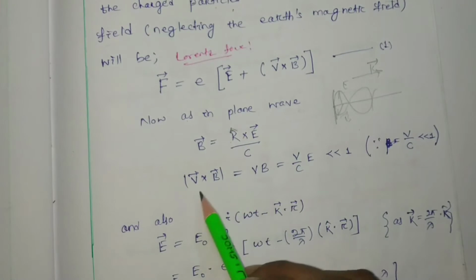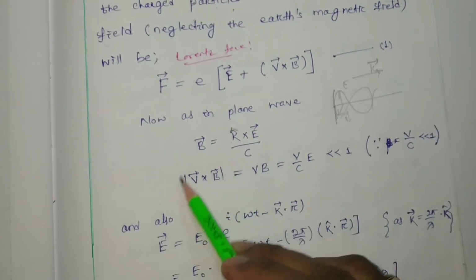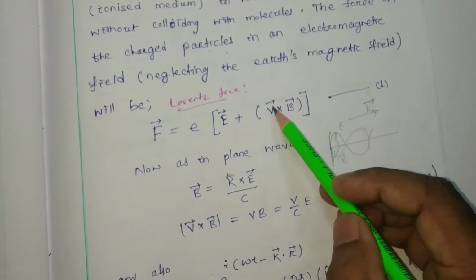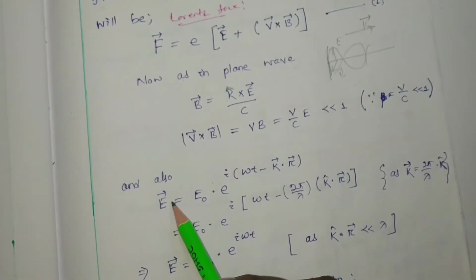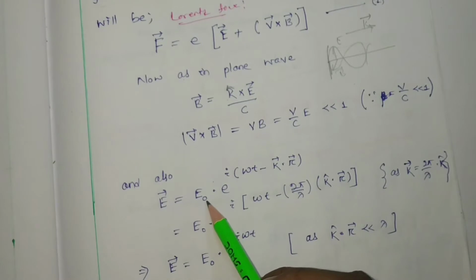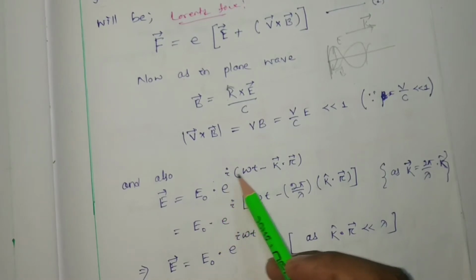So this can be neglected. So the V cross B value will be neglected from equation number 1, and also the vector E can be represented by E0 into e to the i omega t minus k dot r.